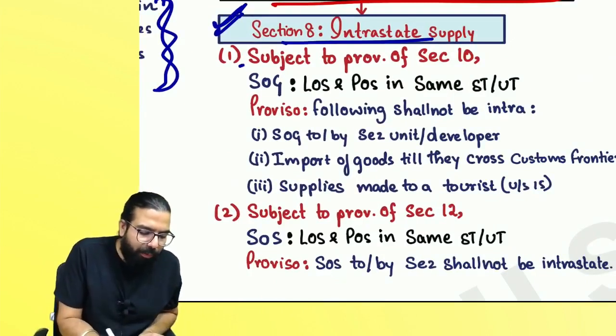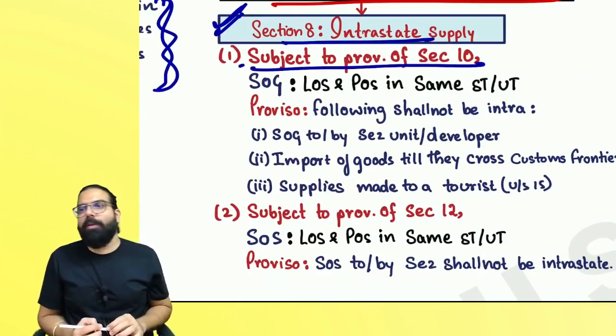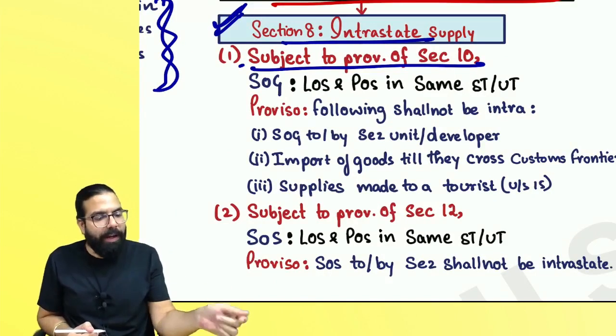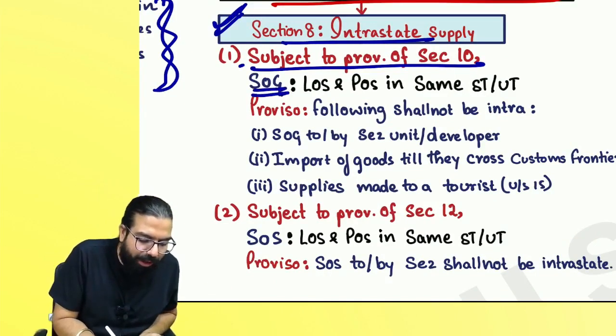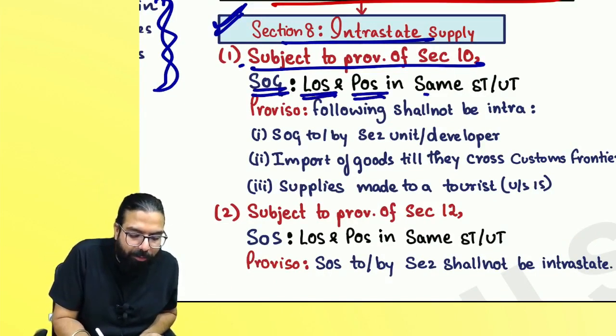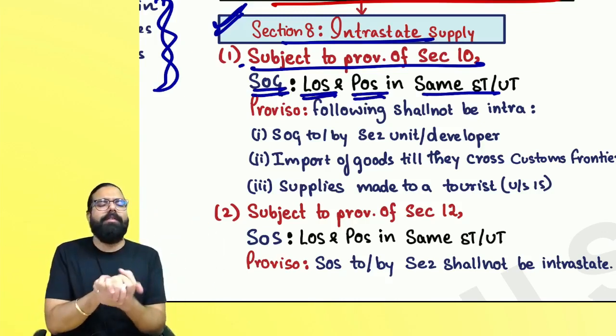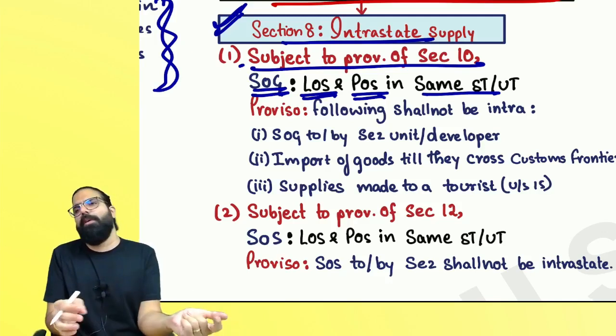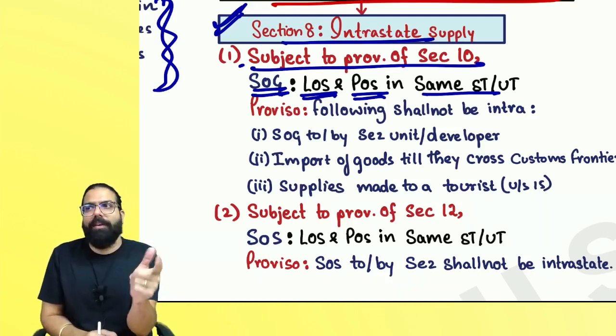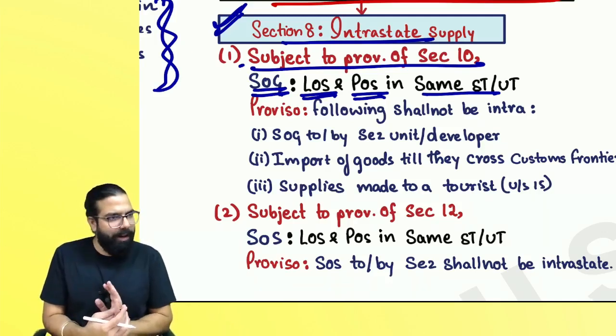Now we went ahead and learned section number 8, which talks in 8(1) about supply of goods, which says please find out the place of supply by applying section number 10. And now if in the case of supply of goods, the location of supply and place of supply are in the same state or same union territory, it is always intrastate. And on intrastate what will you charge, everyone? CGST, SGST and CGST, UTGST, right everyone?